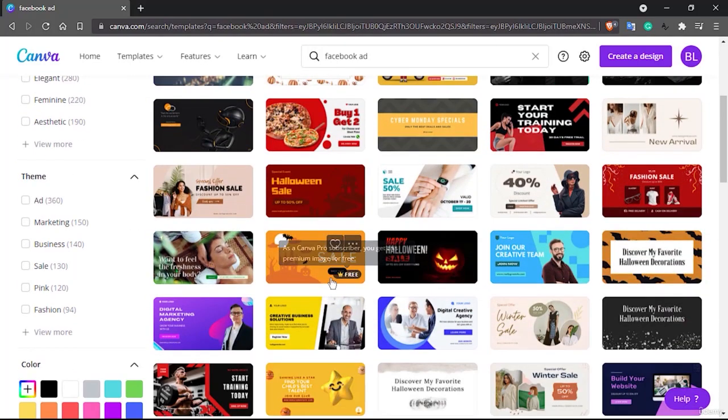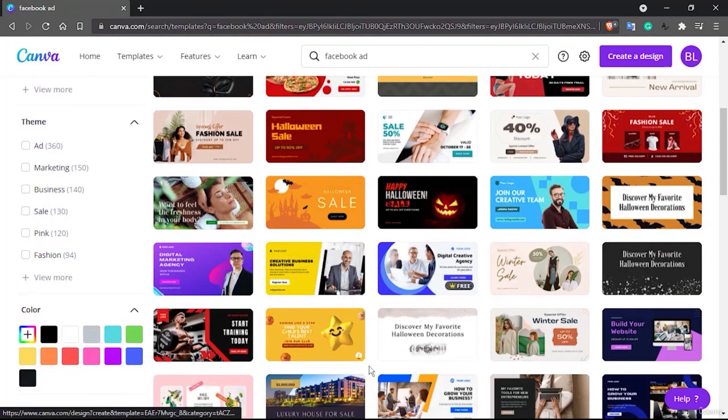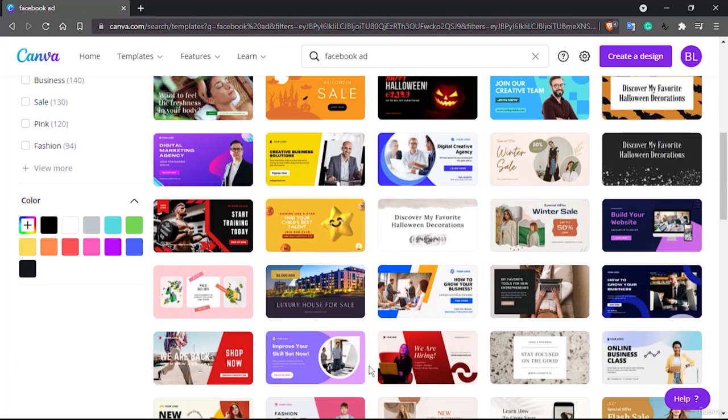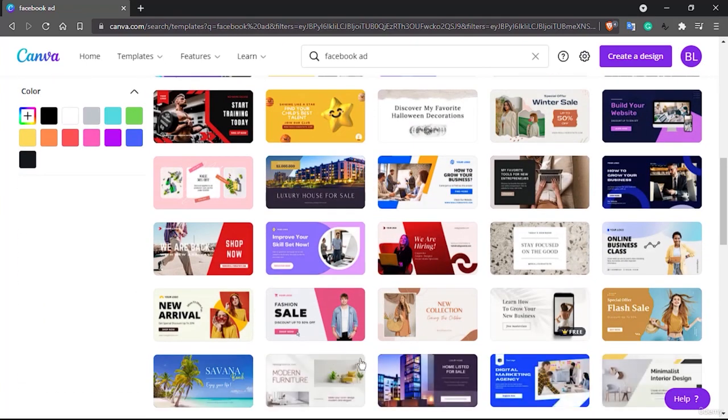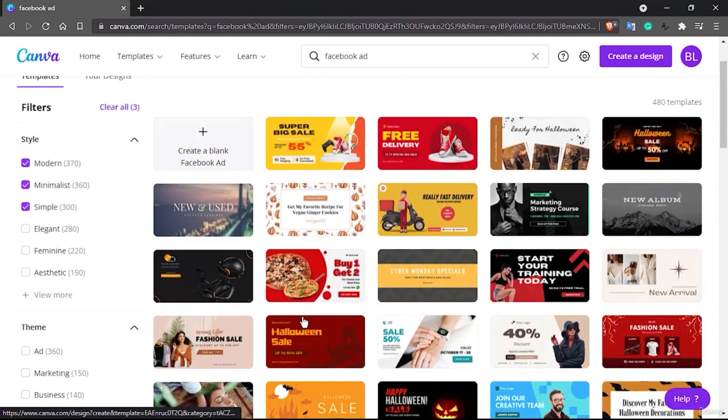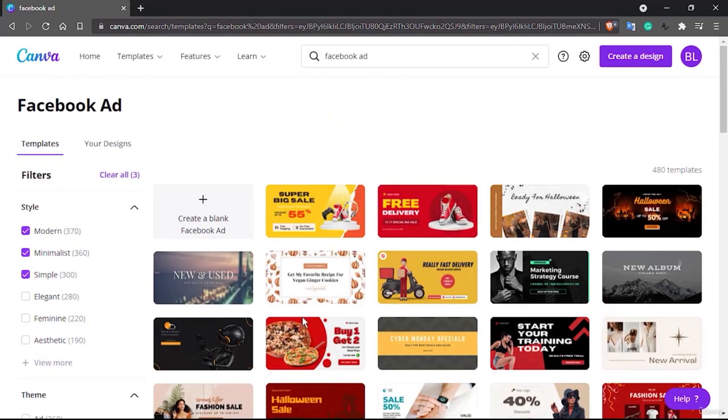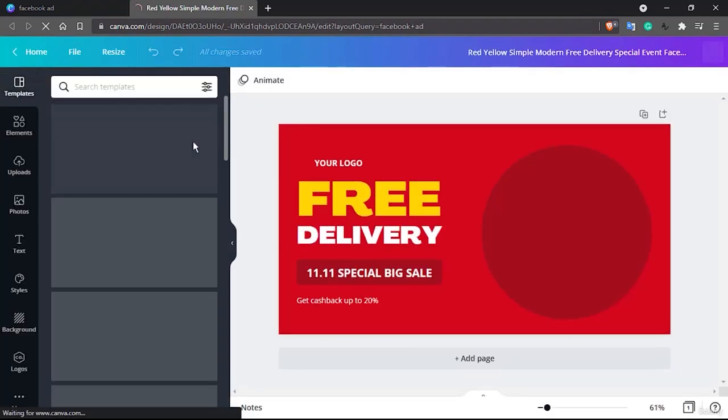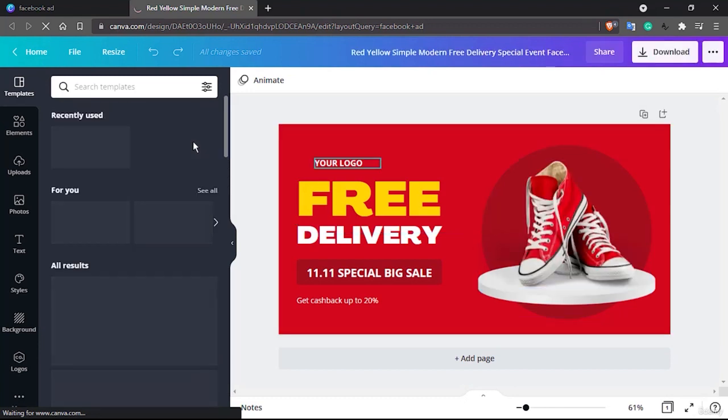So this is, I think, Halloween season coming soon, so we have a lot of Halloween ads. So you can see there are different sorts of ads. So let me choose something simple. So I guess this is simple looking, so let's actually do some tinkering with this one. So we have here this template.